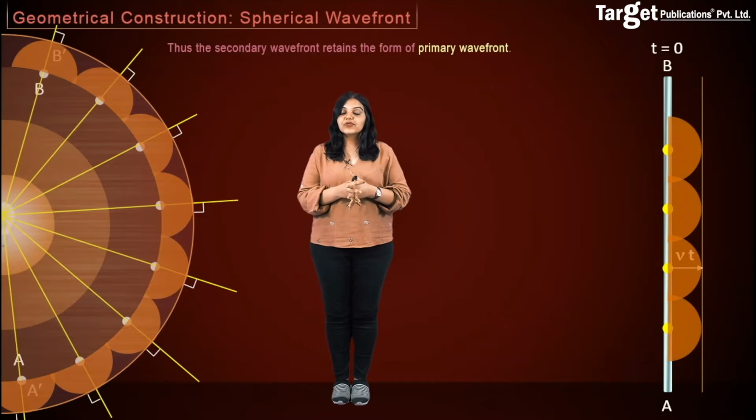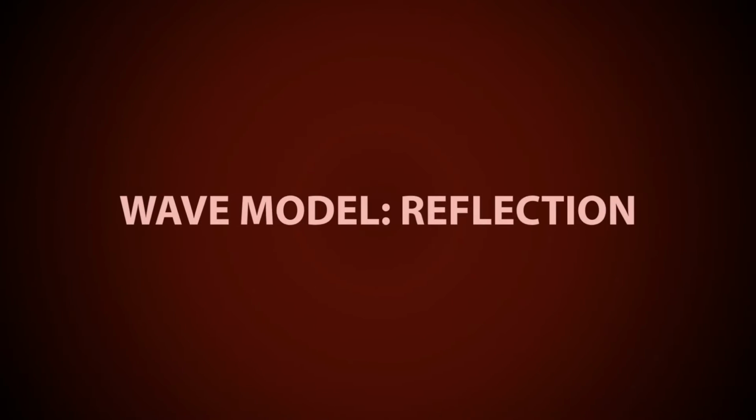Thus, Huygens' principle through geometrical analysis enables us to find the new shape of the wavefront. So we claim that the wave theory of light was successfully able to explain reflection and refraction. Let's see how Huygens' wave theory was able to explain the laws of reflection.